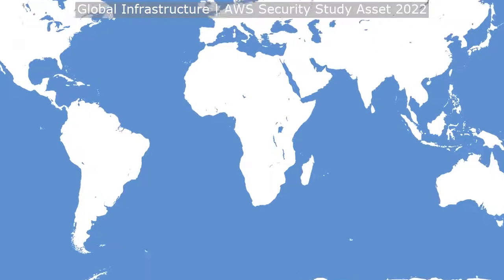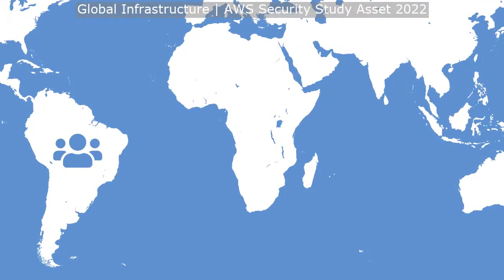Several factors may impact your decision about which AWS region to choose. For example, selecting the AWS region where your end users are located ensures the best user experience. Let's say that most of your end users are located in South America. In this case, selecting the São Paulo AWS region would be a better choice than the Singapore AWS region.